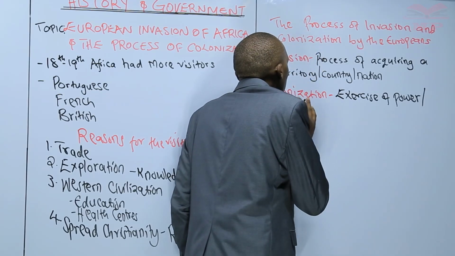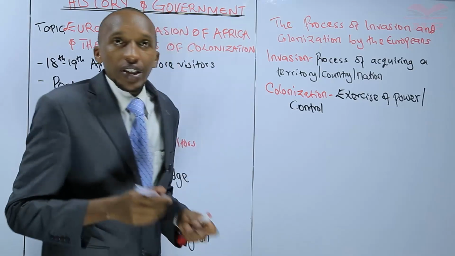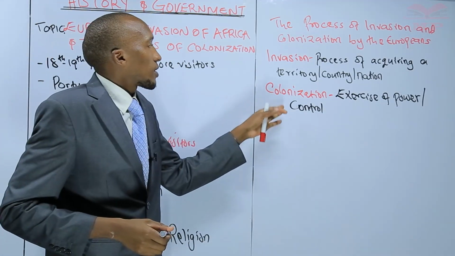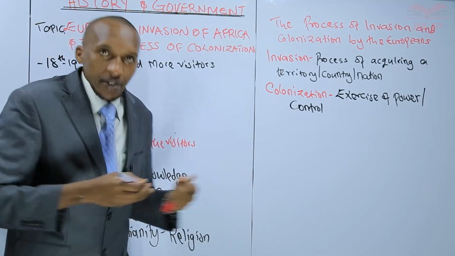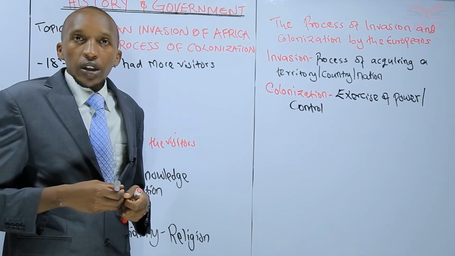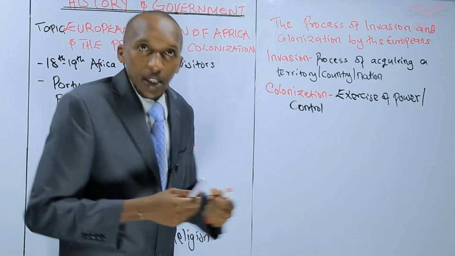Power and control over these areas. This is what we are now referring to as colonization. So this process of invading and colonizing, right? You come and discover this place, we could find a gold mine, right?